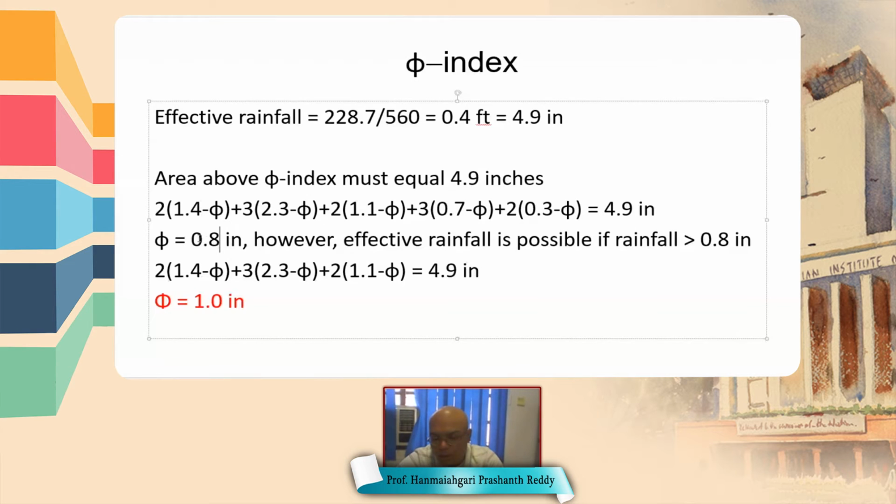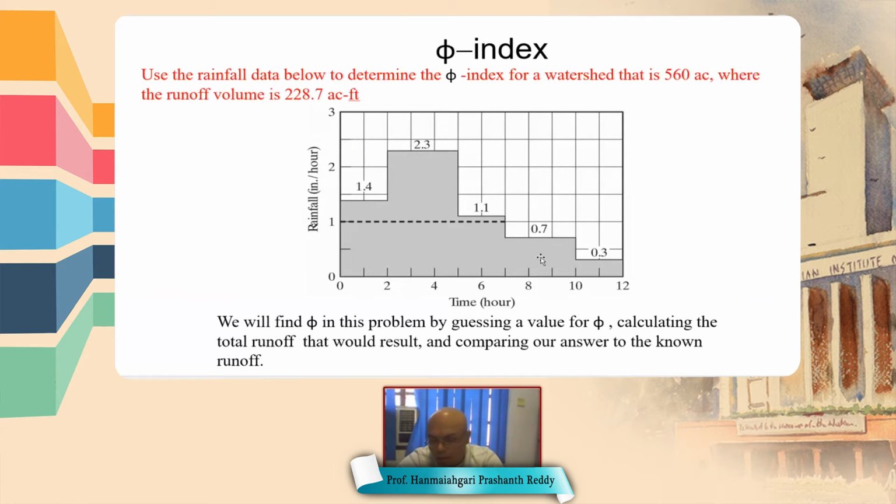But if phi is equal to 0.8 inch, then there is a problem, because there are two rainfall events in that storm whose rainfall is less than the infiltration. That means there is no surface runoff during these two rainfall events, so we should not consider these two.